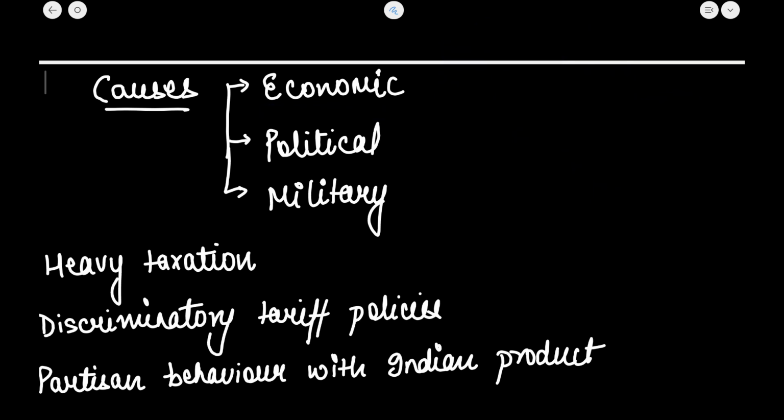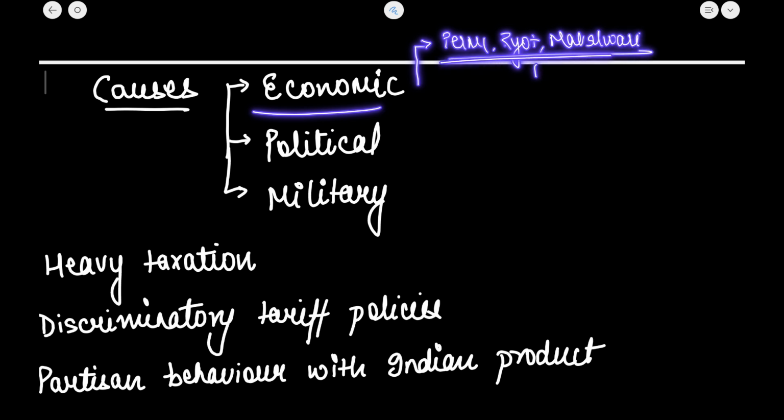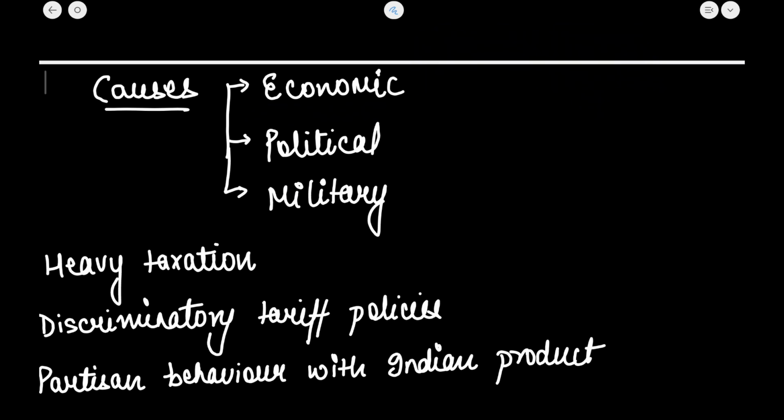So the economic cause, as we know that various revenue collection policies were there, such as the permanent settlement, the Ryotwari system, the Mahalwari system. These all system prevailed. So heavy taxation was there. Because of this heavy taxation, it was one of the reasons for the uprising of the 1857 revolt.